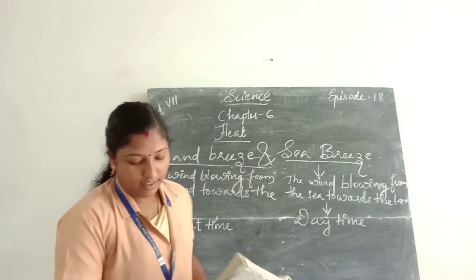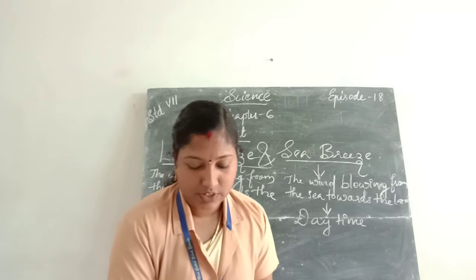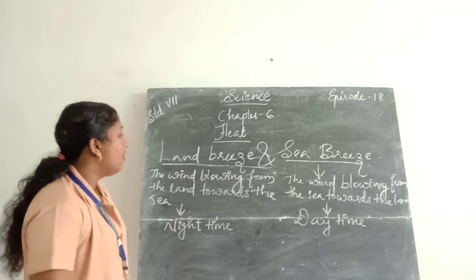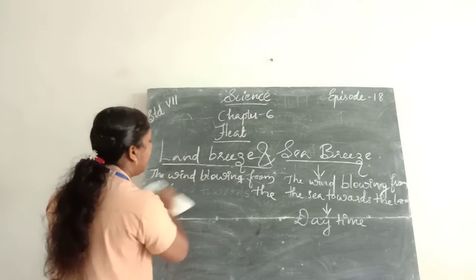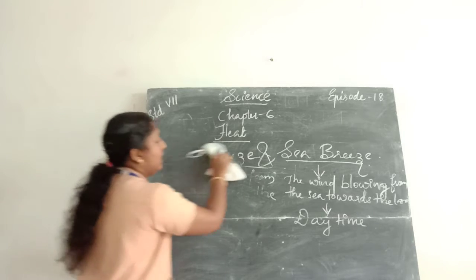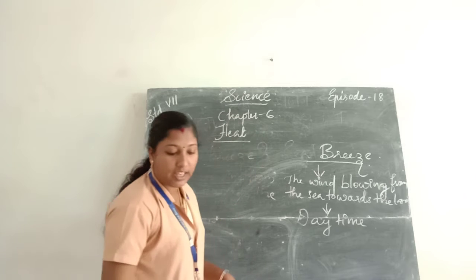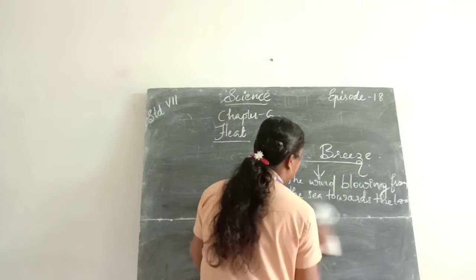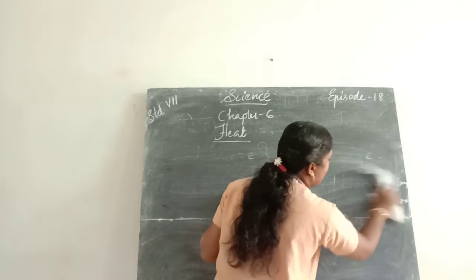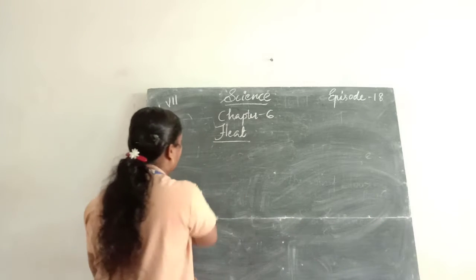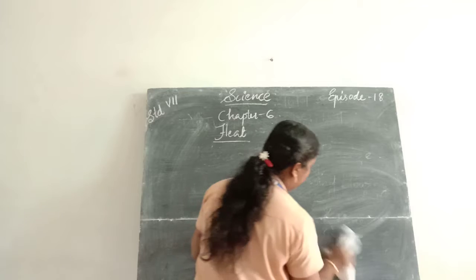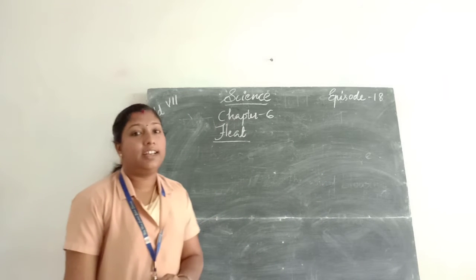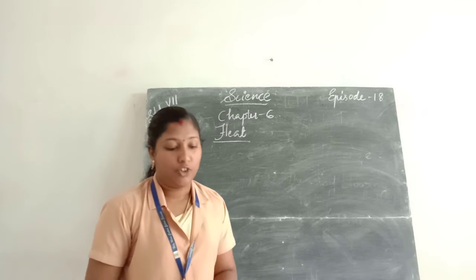Then next we move on to another topic. Why do we wear light colored dresses during summer?